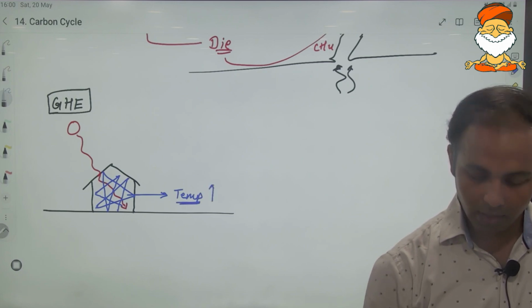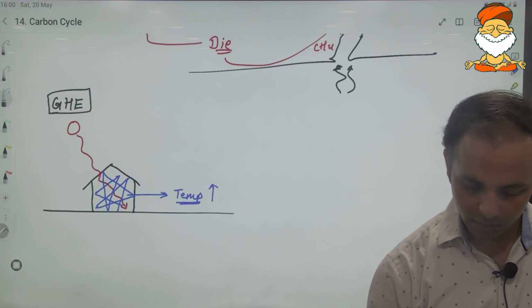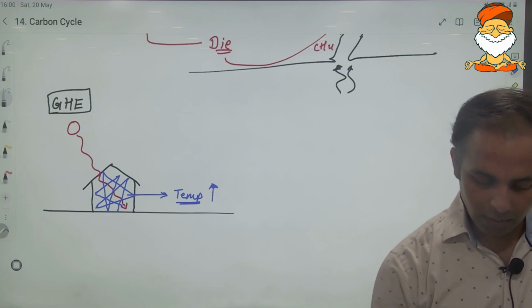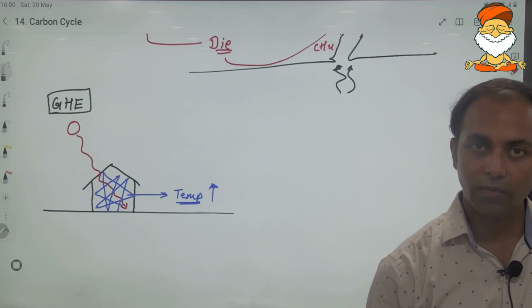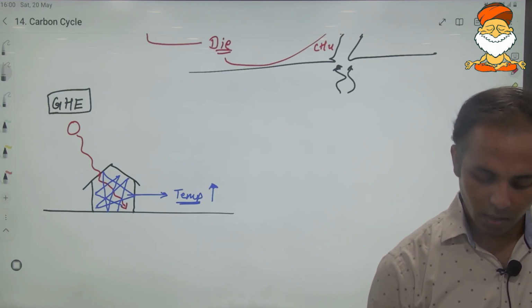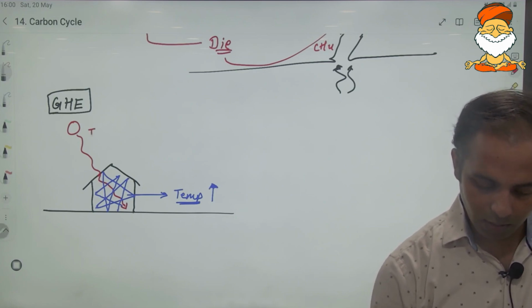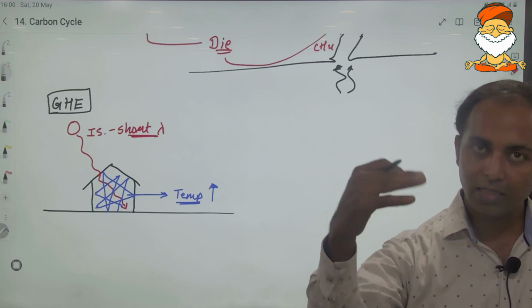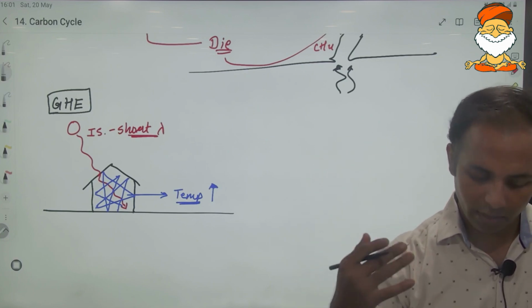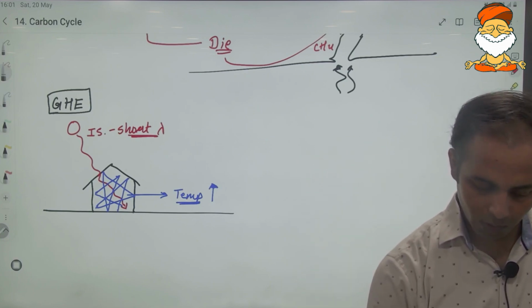With this, the temperature would increase. Okay, so the incoming sunlight, since sunlight is a radiation, has a certain frequency, a certain wavelength. So the incoming sunlight has a shorter wavelength, and the reflected sunlight, which is getting reflected back and going back into the atmosphere, has a longer wavelength.